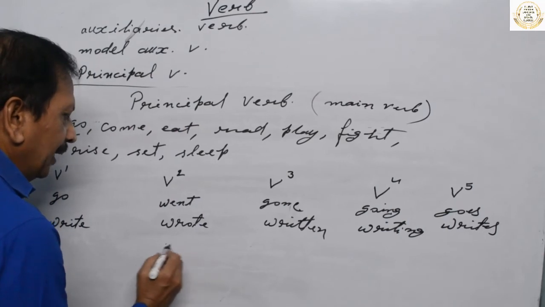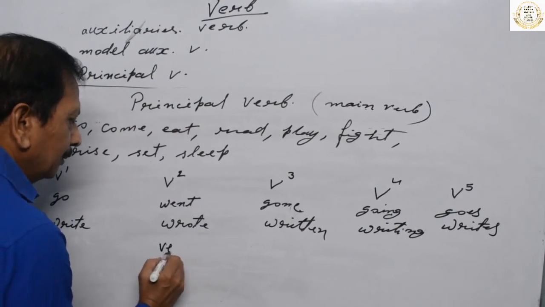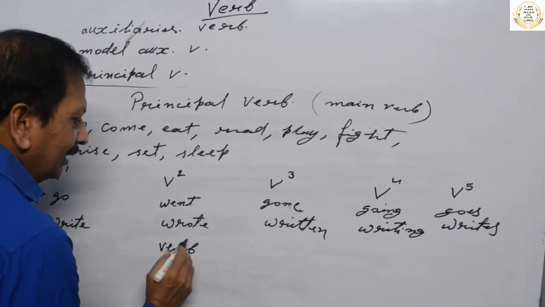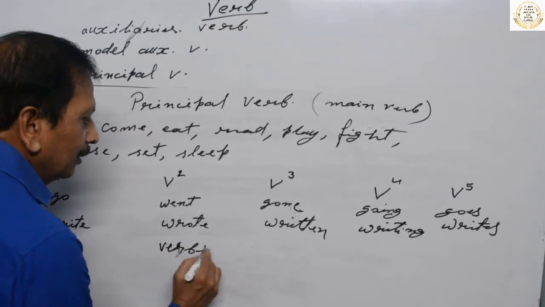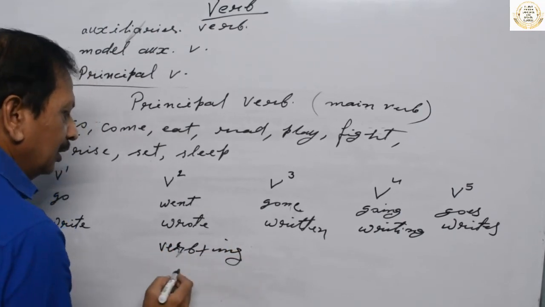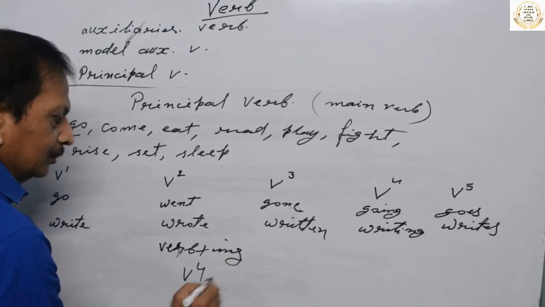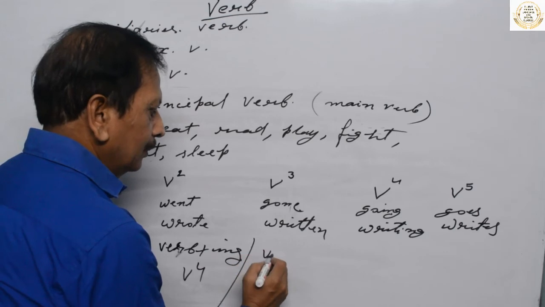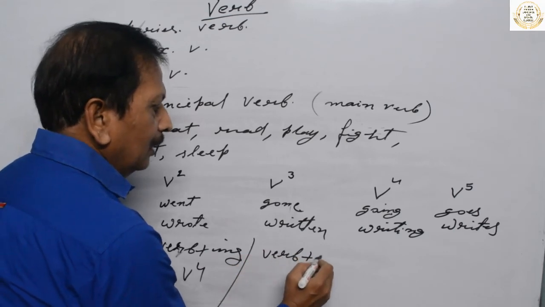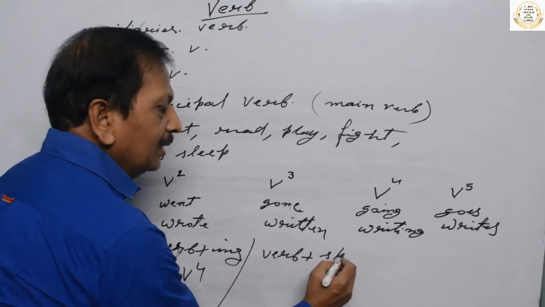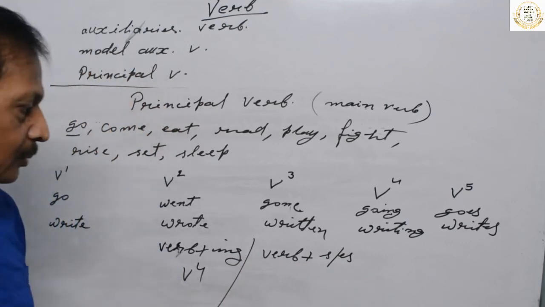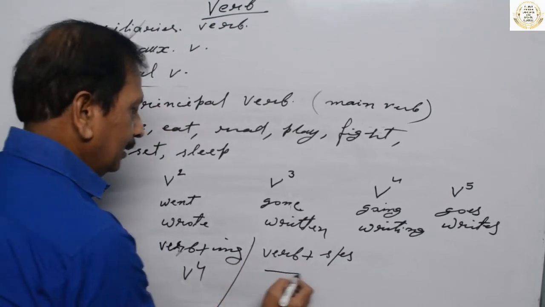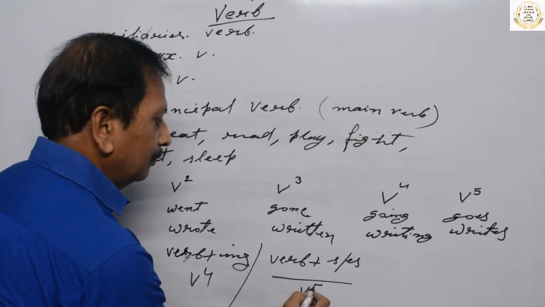If ing is added, this is the fourth form of verb. And you have seen if s or es is added to the verb, it is the fifth form of verb.